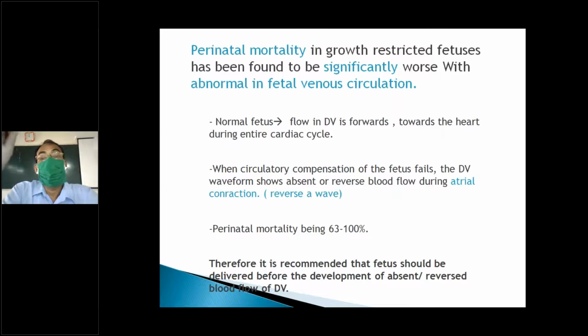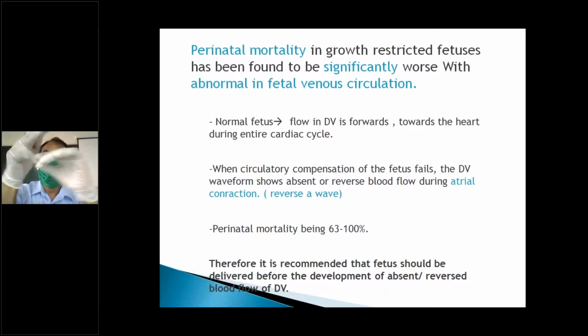Then the other thing we are doing is Doppler blood flow, to see whether normal blood flow to the fetus is good or not, by measuring the uterine, umbilical cord, and ductus venosus.